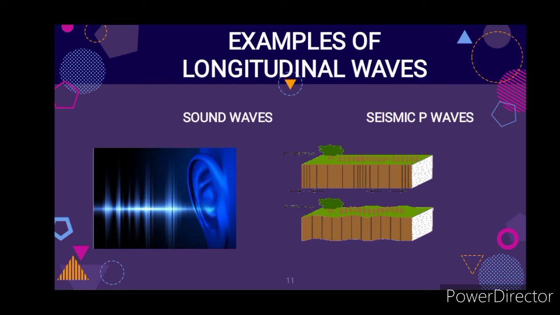Seismic P waves. They are longitudinal waves that can be transmitted by both solid and liquid materials in the Earth's interior. With P waves, the particles of the medium vibrate in a manner similar to sound waves.